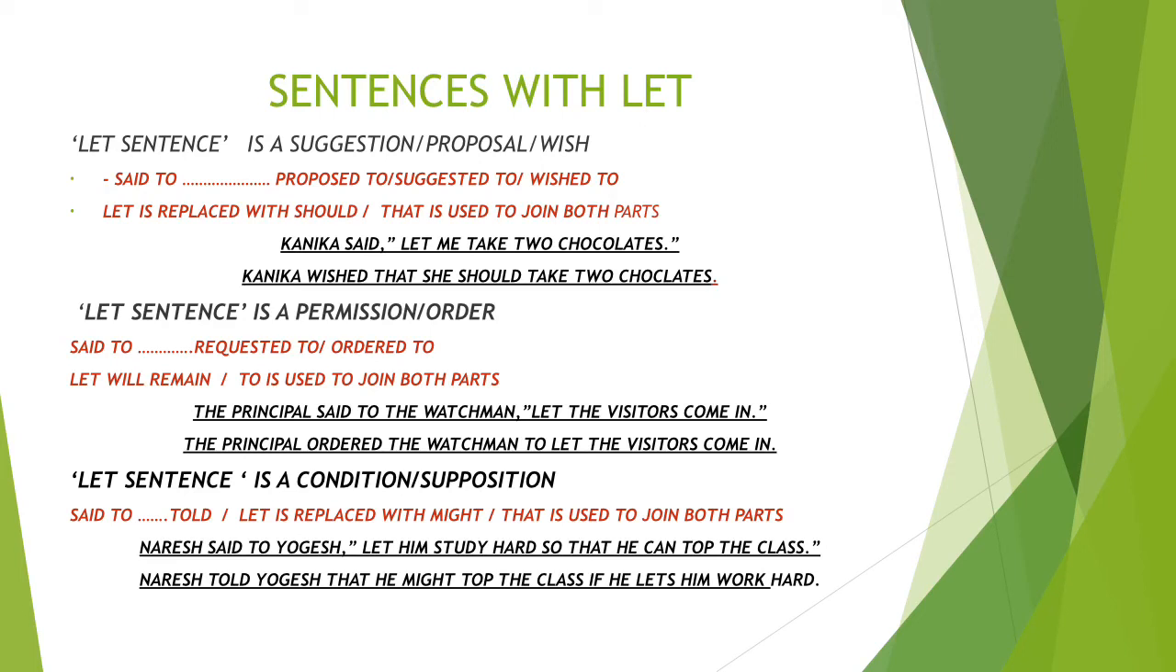Let us see if we have a reporting speech beginning with let sentence, how to convert it into indirect. There are 3 points which we need to consider. The first is, if the meaning of let sentence is a suggestion, proposal or a wish, then for making indirect speech, said to changes to propose to, suggested to or wished to. And the second point, let is replaced with should. That means in place of let, we will write should. And that is used to join both parts.